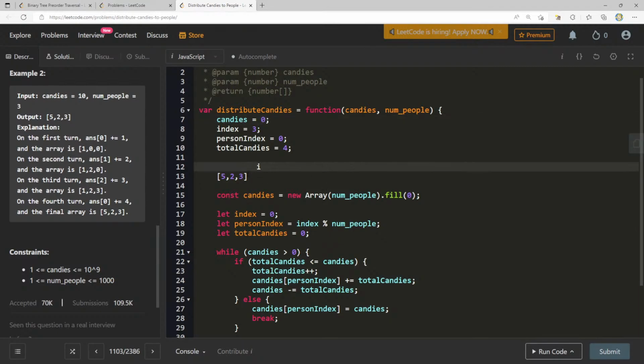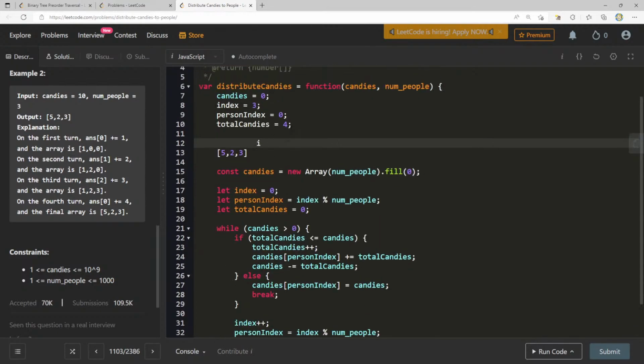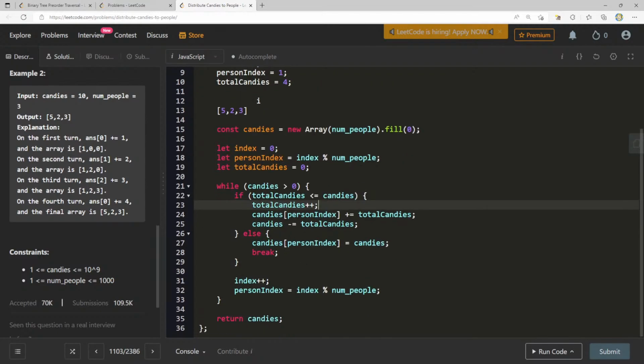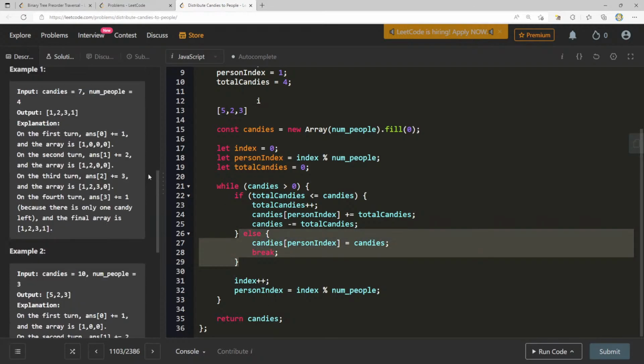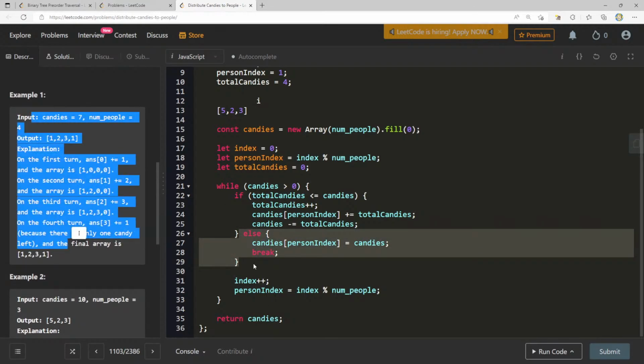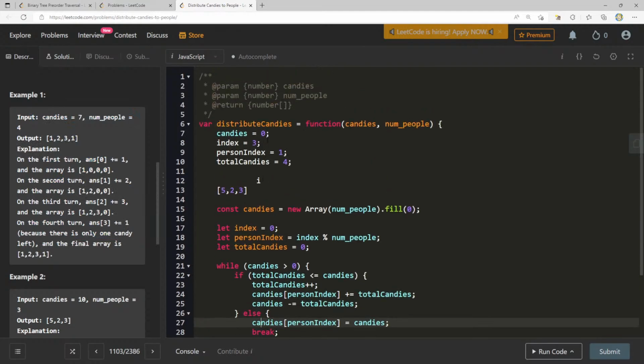Increment index again, so that's 4. Person index will just become 1. But now in this case, Candies is no longer greater than 0. Right, so it's almost like 2 cases. You realize that we never got to this else right here, but we did make it to this condition here. So it's almost like 2 things. It's a little bit tricky because they gave us a nice example where it would almost go into both.